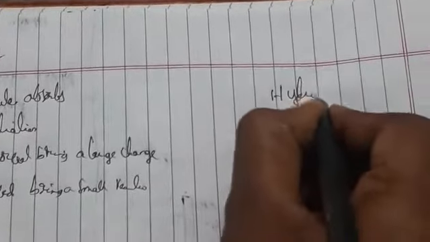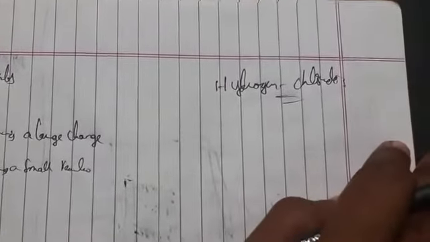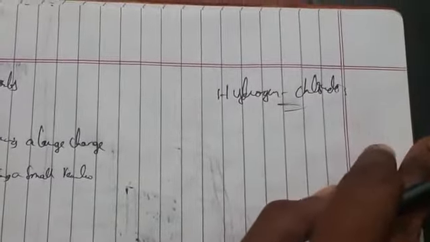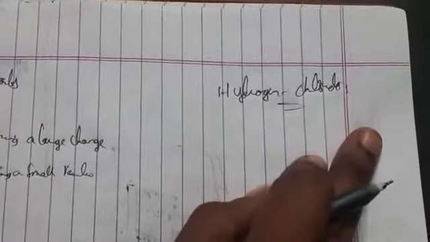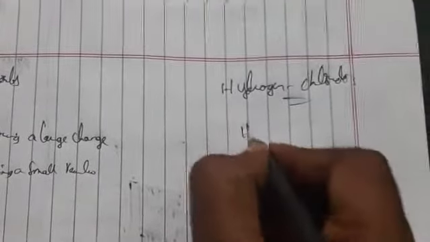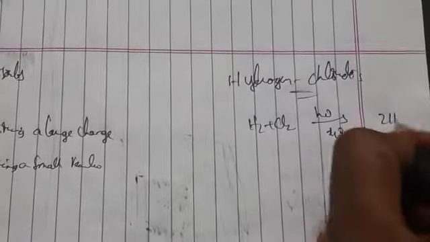Here we are taking the hydrogen chloride example. Generally, when a mixture of hydrogen and chlorine, Cl2, and HCl will give, in the presence of light, with wavelength less than 480 nanometers, a fast reaction takes place. So H2 plus Cl2, in the presence of light at 480 nanometer, gives 2HCl.